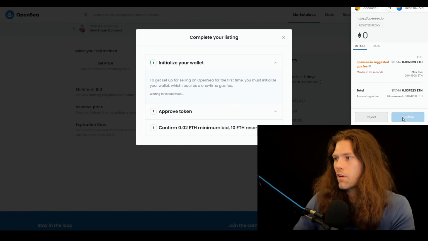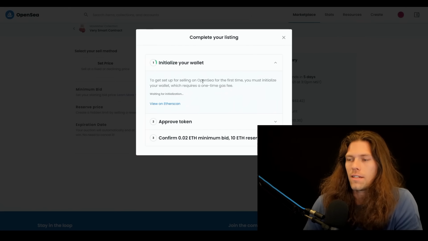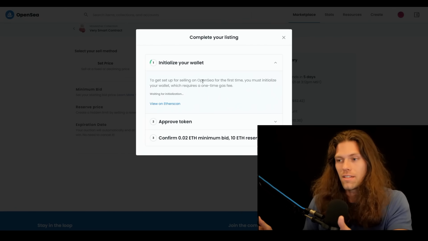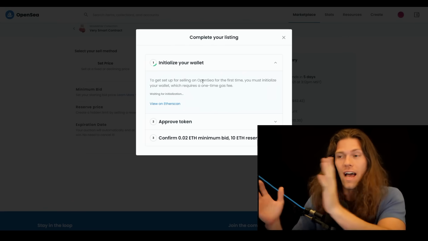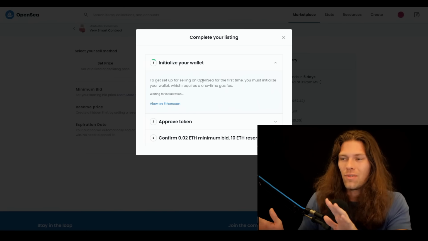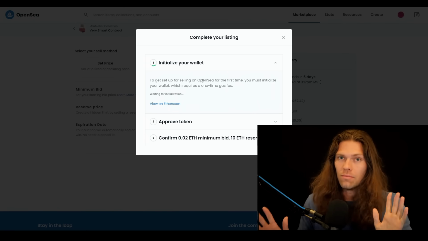We'll click confirm here. Oh, it just went down a couple. We're just going to go ahead and confirm. It initializes the wallet. And again, you only have to do this big transaction on the first time. It's unfortunately their way. The lowest I've ever seen is like 65 bucks for that first transaction. The highest I've ever heard of is like 450 bucks. Usually if you just wait a little bit, you can at least get it slightly lower. But depending on the day and what's going on in the network, it can be pretty expensive.